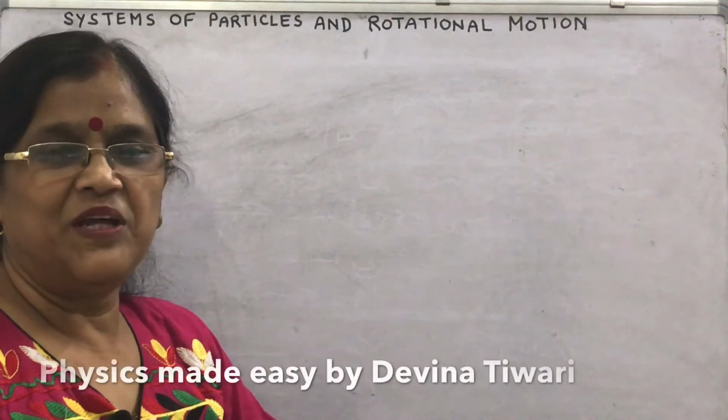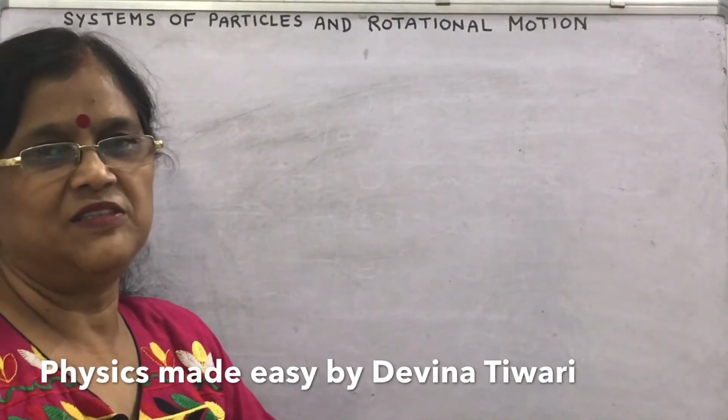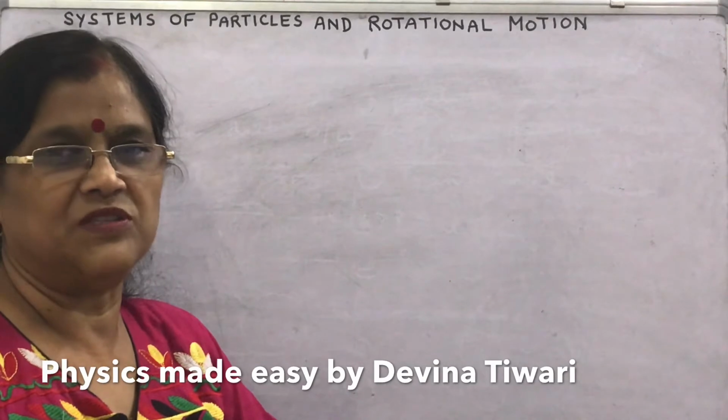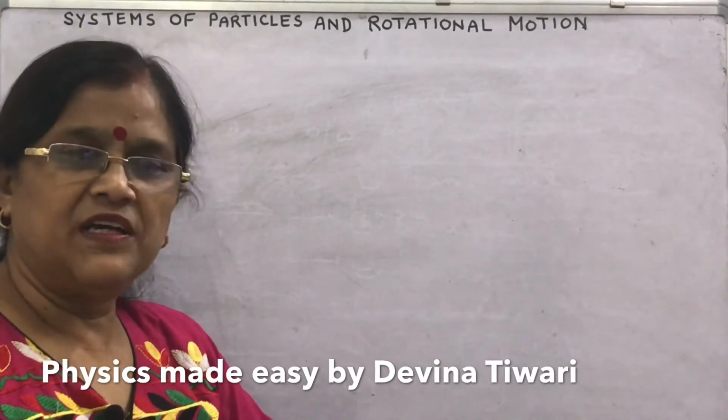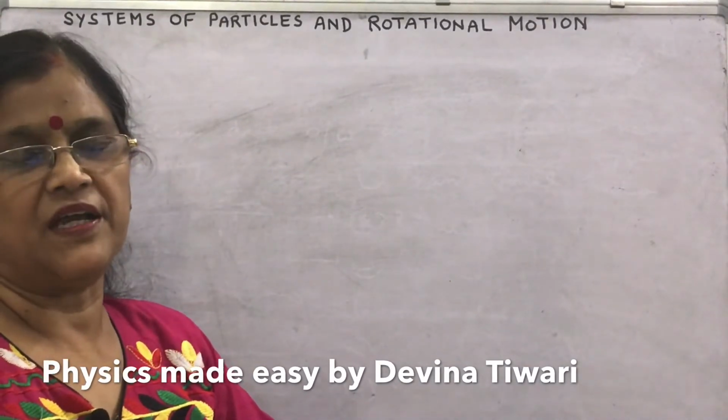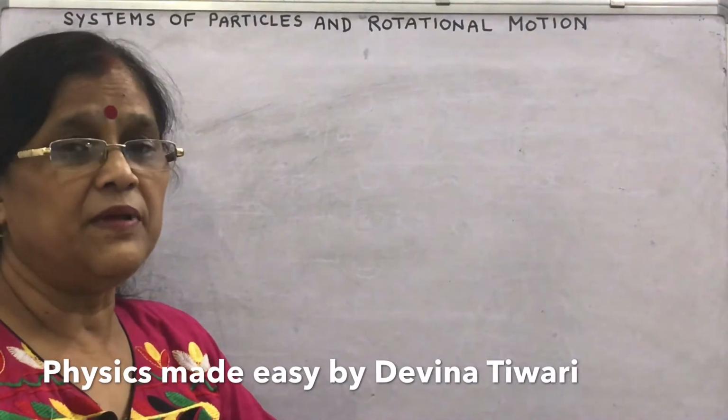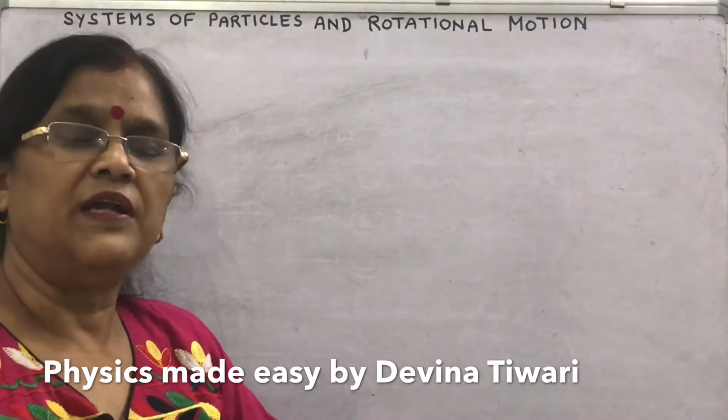Welcome viewers. Today we will start a new topic, system of particles and rotational motion. In previous chapters we considered the motion of a single particle. Particle means a point mass of negligible size.